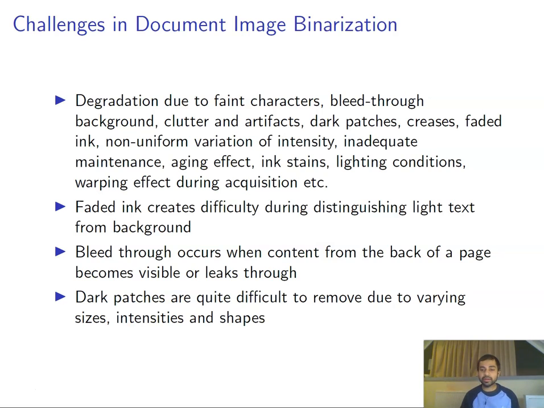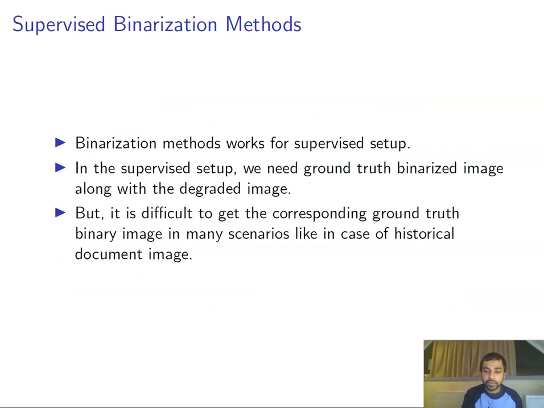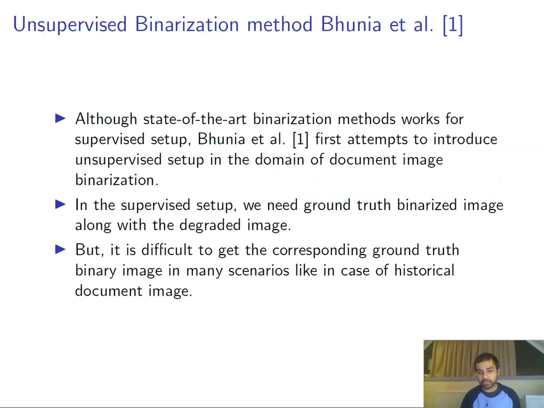The challenges in document image binarization include, but are not limited to, faint characters, bleed-through background, dark patches, and non-uniform variation of intensity. To solve these problems, supervised binarization methods use ground truth binarized images along with their degraded versions. But this is not ideal, specifically for the case of historical documents where we do not have access to ground truth binarized images. To solve this problem, Bhunia et al. came up with an unsupervised binarization method that removes the requirement of having ground truth binarized images.